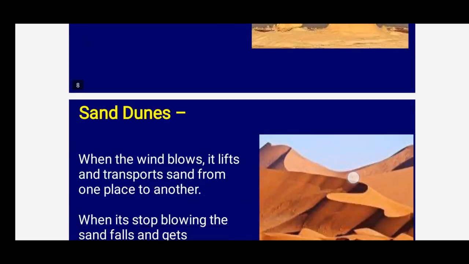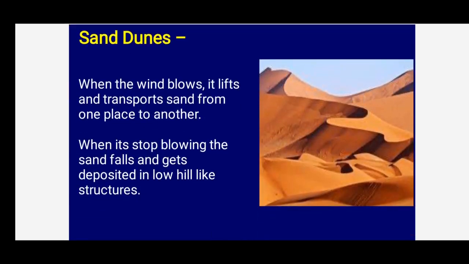Now sand dunes. These are the frequent sand dunes we used to see. So what are sand dunes? When the wind blows, it lifts and transports sand from one place to another. In the desert, children, wind blows continuously.